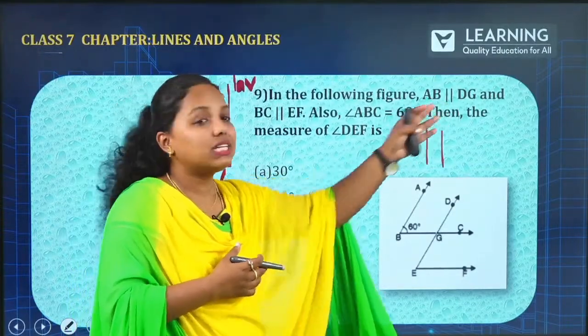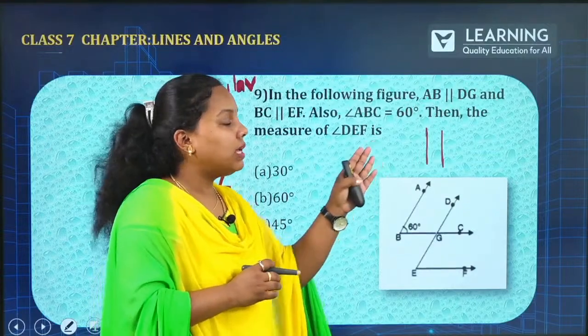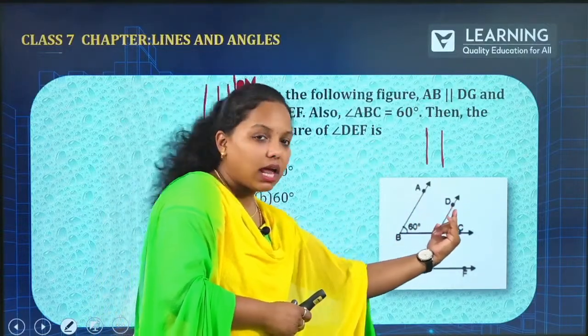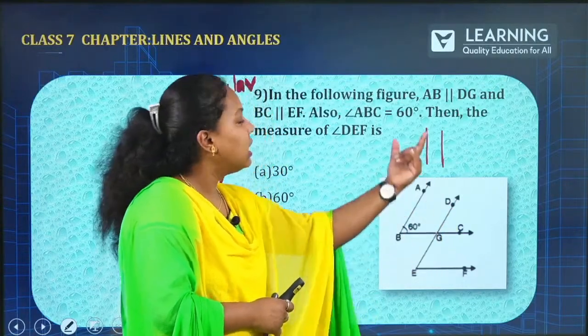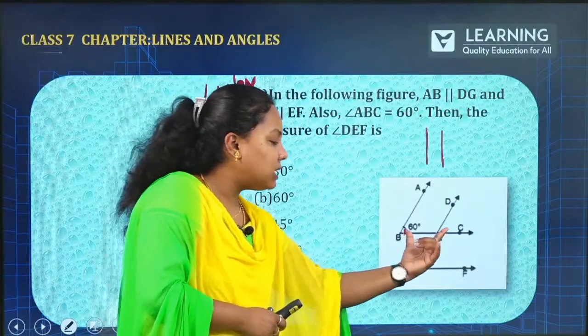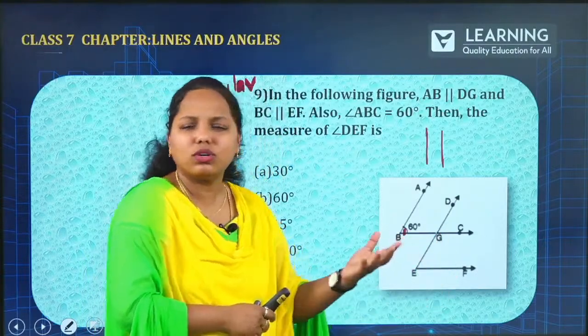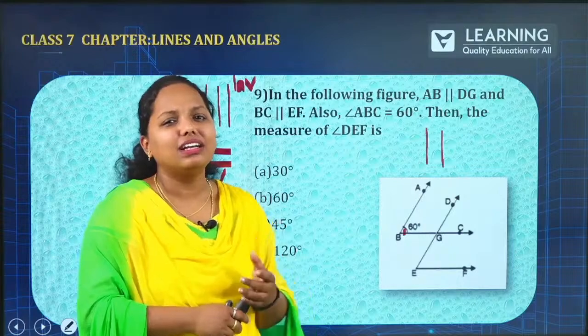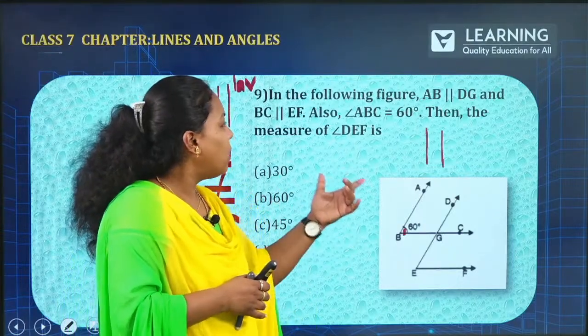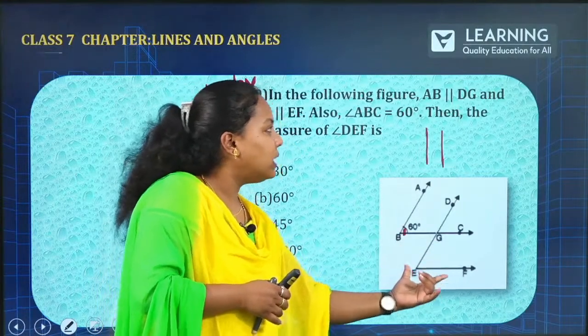How about this option? It is parallel. So AB is parallel to DG. In this figure, AB is parallel to DG. Yes, obviously. Next, BC is parallel to EF. Ma'am, what is the meaning of parallel? Well, just remember the railway track. Obviously, the track never meets, right? Yes. So now BC is parallel to EF.